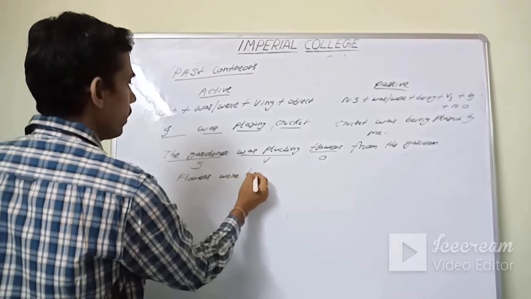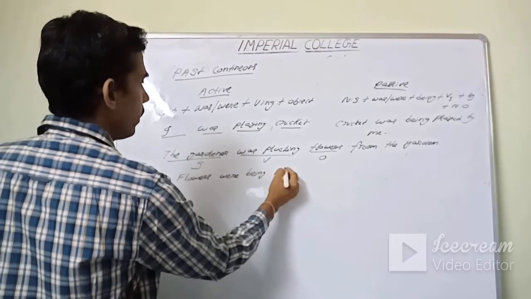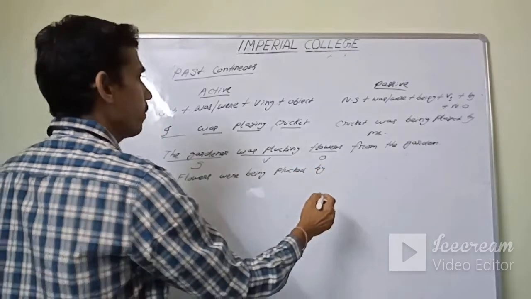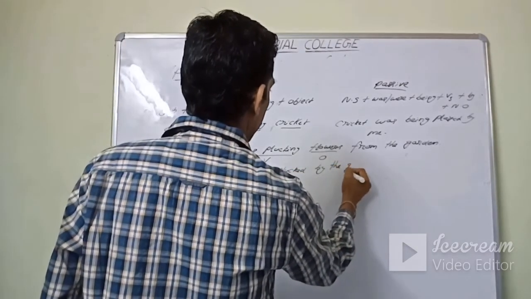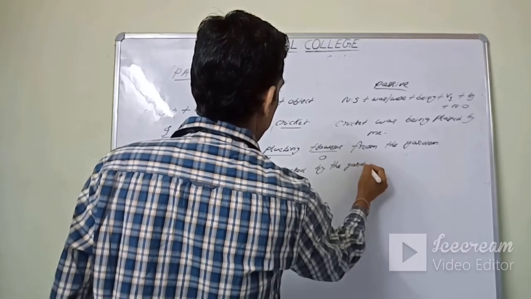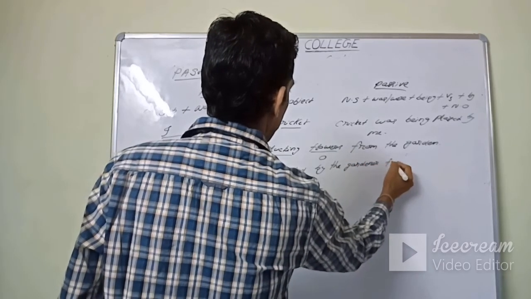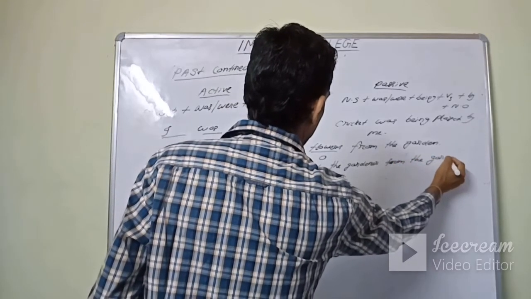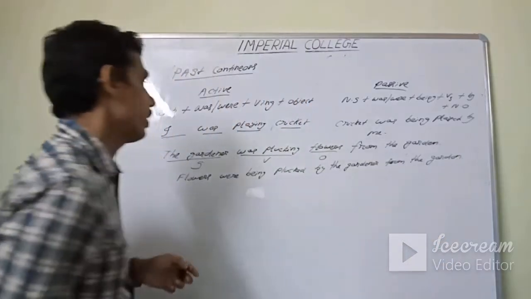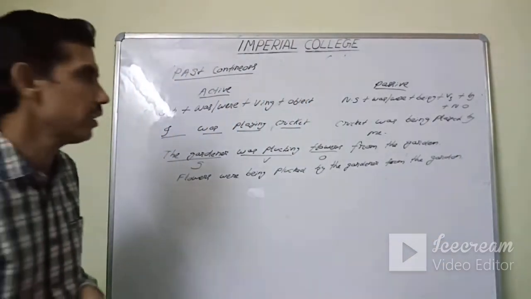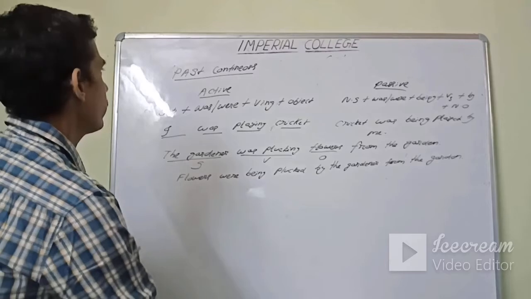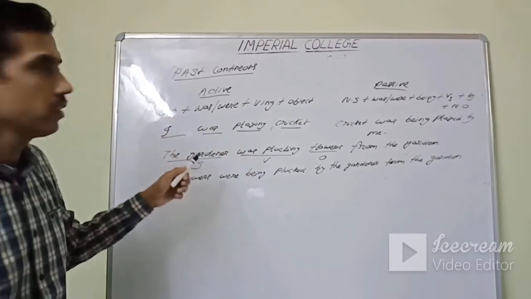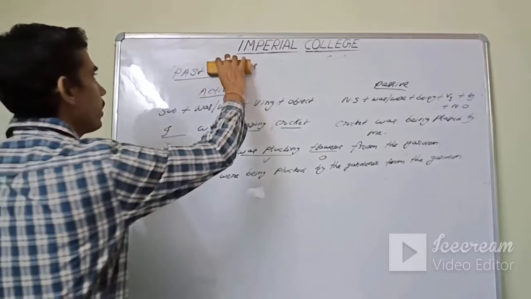Flowers were being plucked by the gardener from the garden. Next we will continue with the past perfect. Okay, understand?